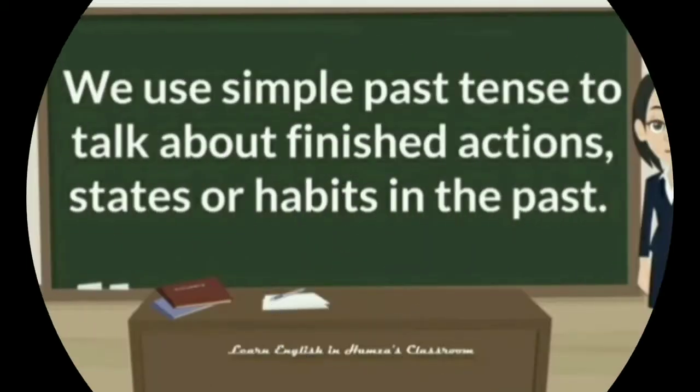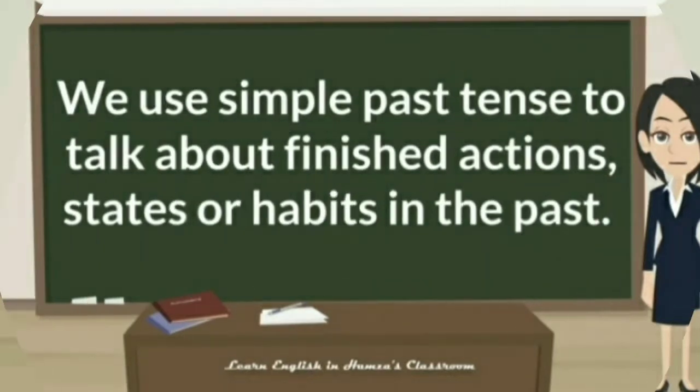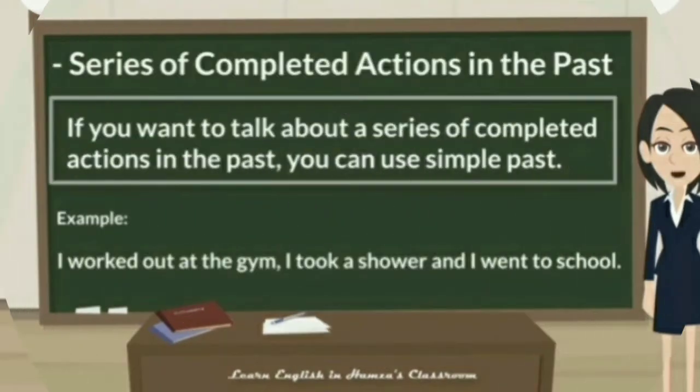What is past tense? We use simple past tense to talk about finished actions, states or habits in the past. Finished action is only past tense, earlier finished, already finished. And if you want to talk about a series of completed actions in the past, you can use simple past. For completed actions, you should use only simple past tense.